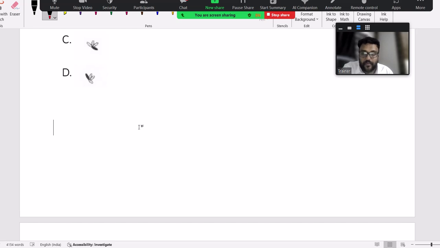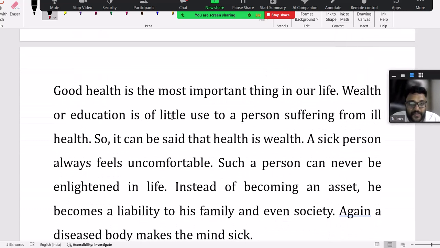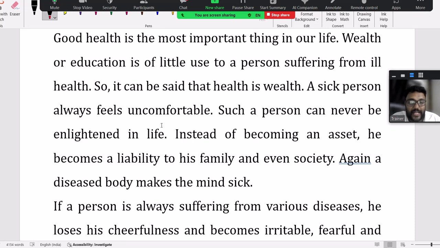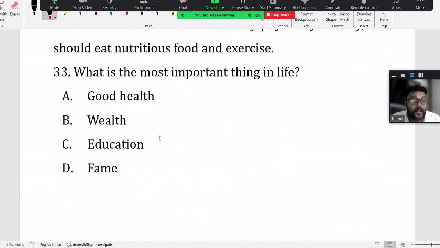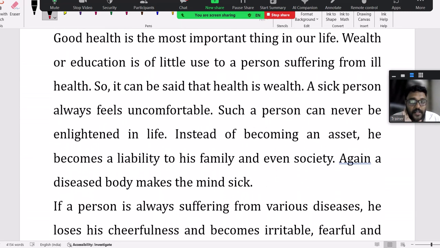Let's see this. Passage: they're asking in the Wheebox platform in reasoning related to passages like this. They give a passage and ask questions related to that. Not 1 or 2, they're giving 3 to 4 questions related to that. Now first read it at a fast pace, because in the exam, reading it in less time is important, right?